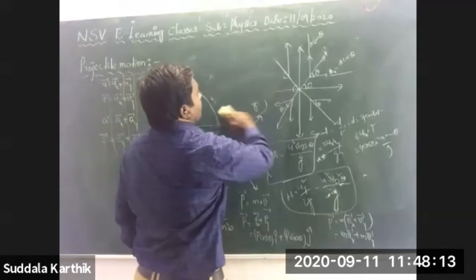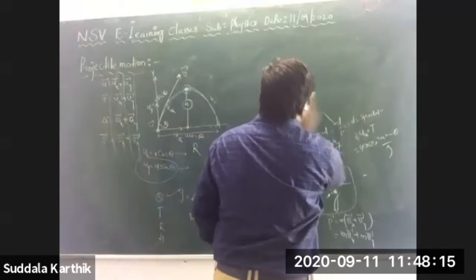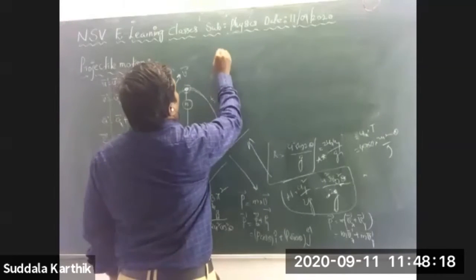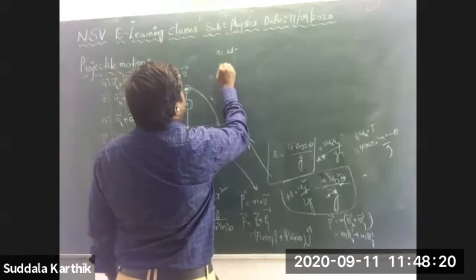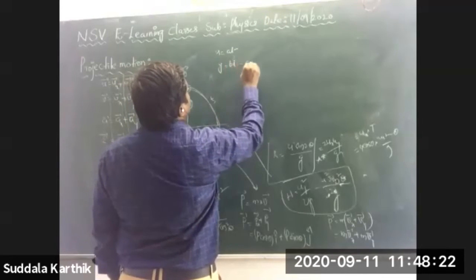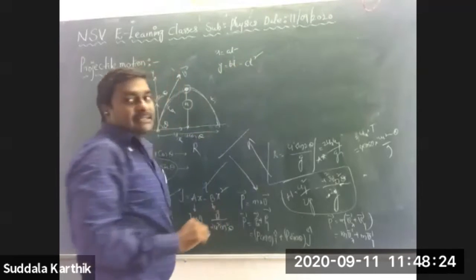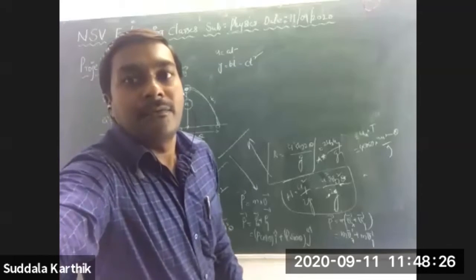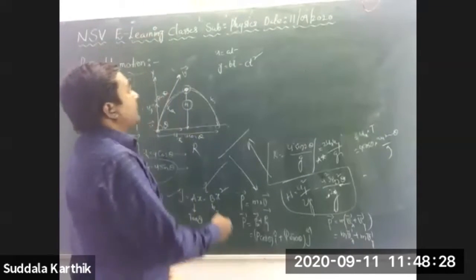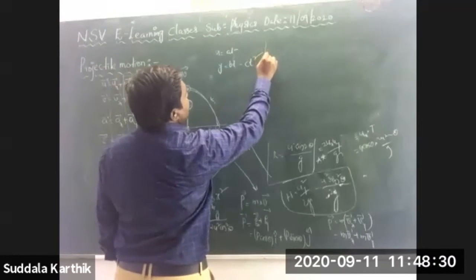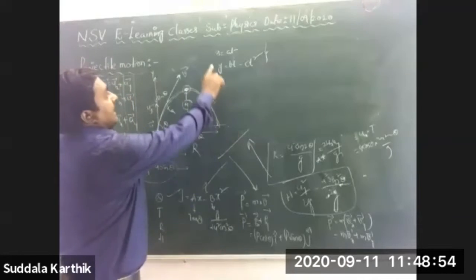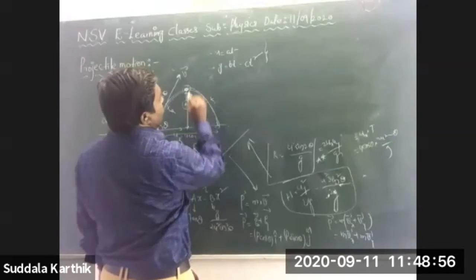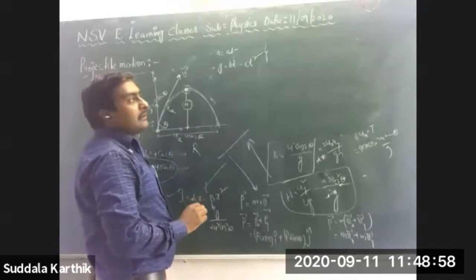For this one only, suppose they give equations like this: x is equal to at and y is equal to bt minus ct square. Like this, the equation is given. I gave one question. Yes, x is equal to at, y is equal to bt minus ct square.